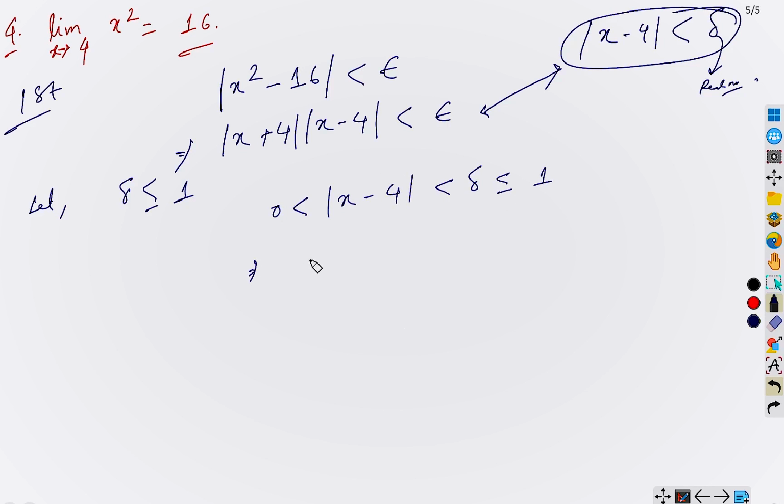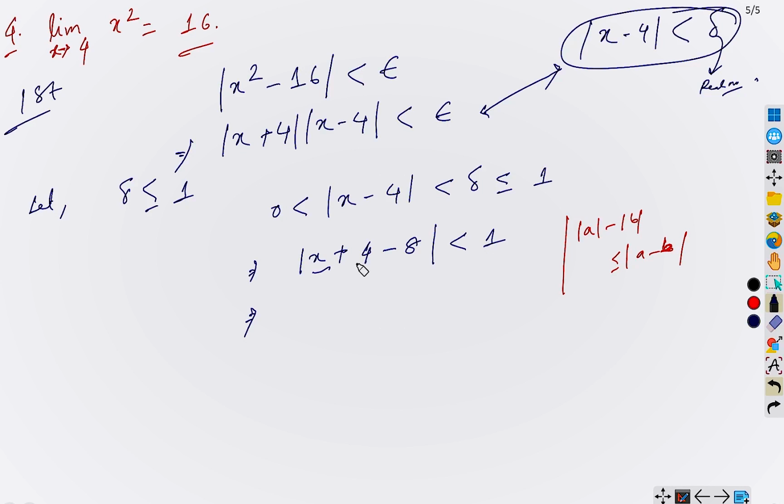Okay. We can write this in this way. |x plus 4 minus 8|. Because this one is strict, that's why it is strictly less than 1. Now, what we are going to do, we will apply this inequality. This is a well-known formula from inequality, right? |A| minus |B| is less than or equal to |A minus B|. This is B, okay?